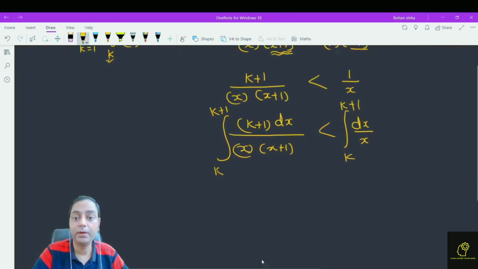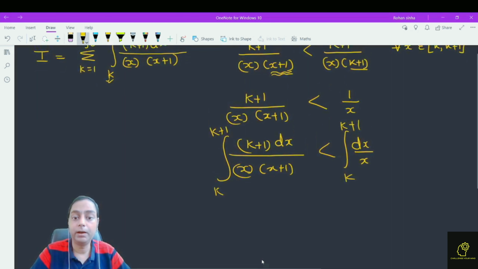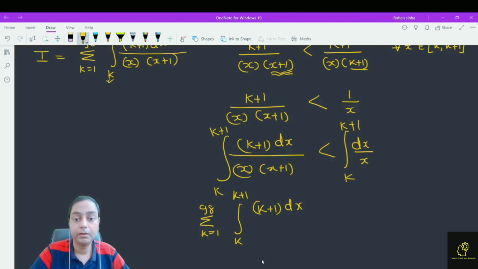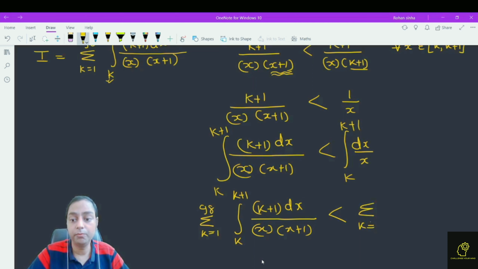So what can we say finally? This sigma k is equal to 1 to 98 integral of k to k plus 1, dx divided by x into x plus 1, is less than sigma k is equal to 1 to 98 of ln x from k to k plus 1.